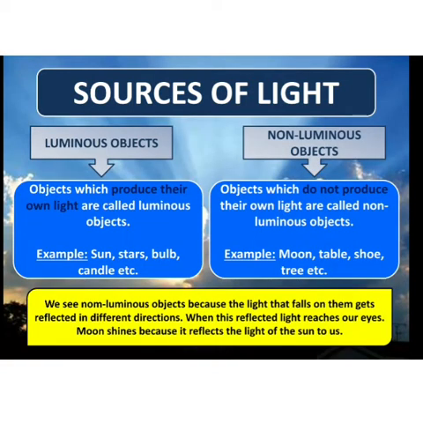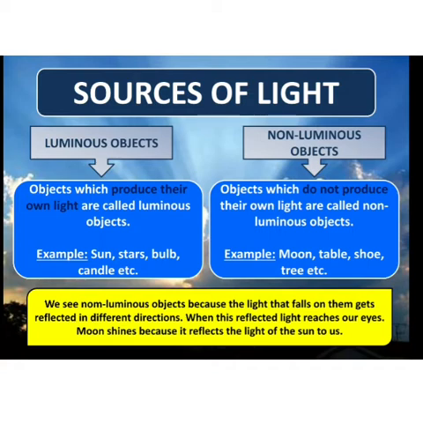Now, there are two kinds of objects: luminous objects and non-luminous objects. Luminous objects are the ones that produce their own light. जिन ऑब्जेक्ट्स की खुद की लाइट होती है उनको बोलते हैं ल्यूमिनस ऑब्जेक्ट्स. For example, sun, stars, bulb, candle, etcetera.